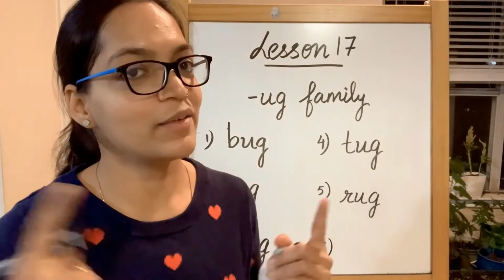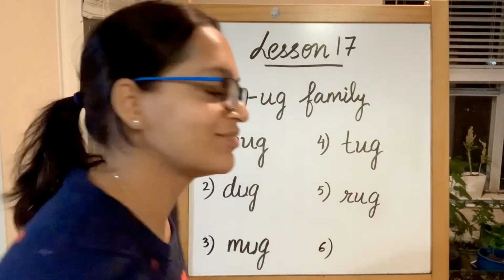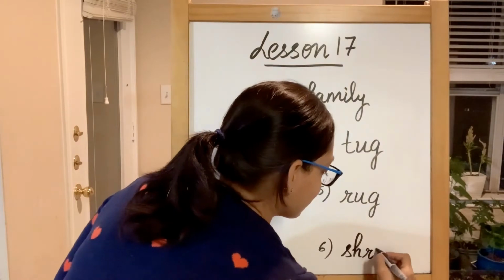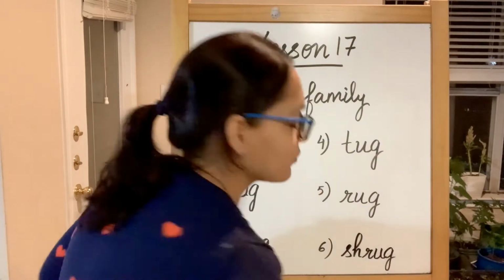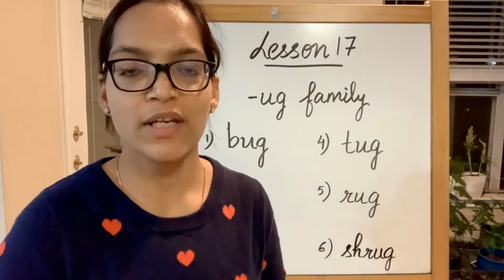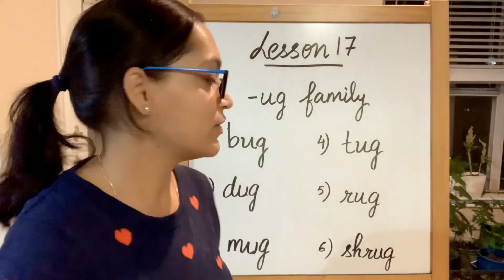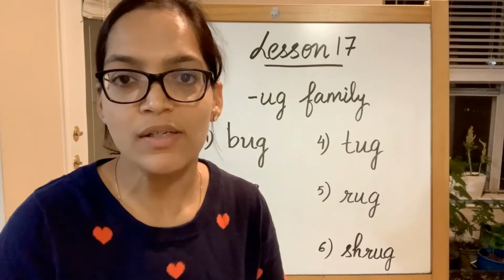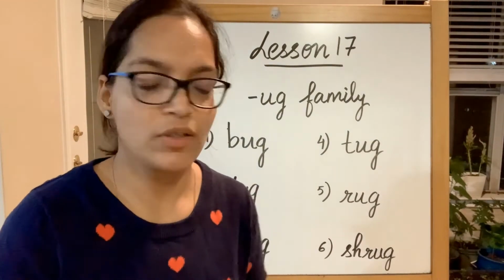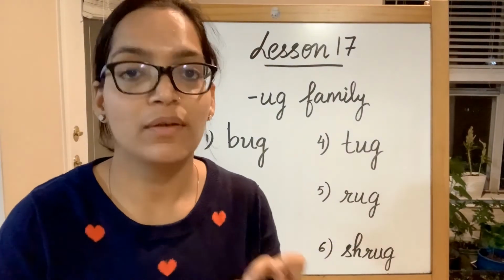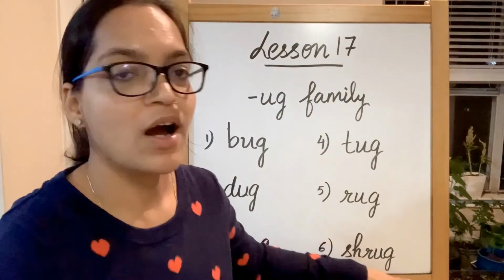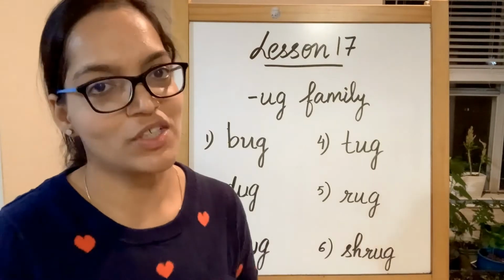And rug reminds me of shrug. You can shrug your shoulders like this, and a shrug is also a layer of clothing. So shrug, sh sound produced by S-H, and then combined with rug. So it becomes shrug. S-H-R-U, and then ending with a G. Shrug.